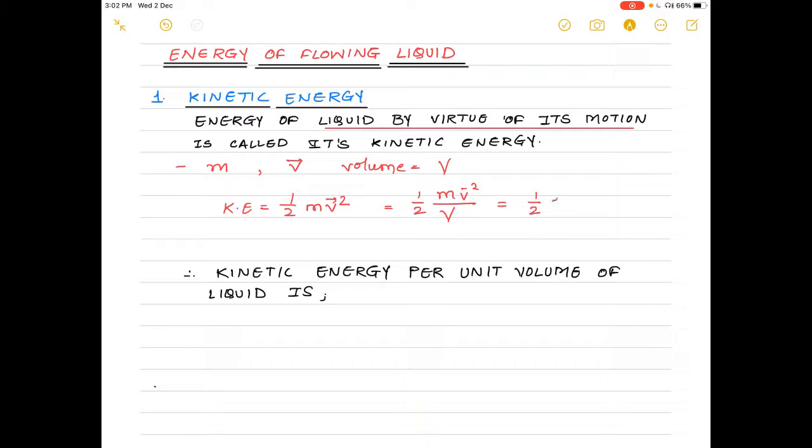So it becomes half into rho into V bar square. This is the kinetic energy of a liquid per unit volume. I'll write it again: kinetic energy per unit volume is equal to m v bar square upon capital V, which is equal to half rho V bar square.